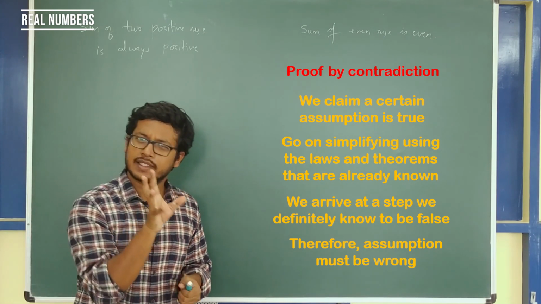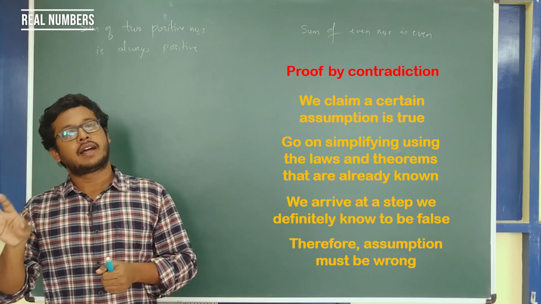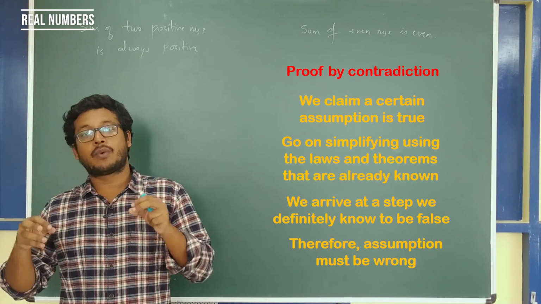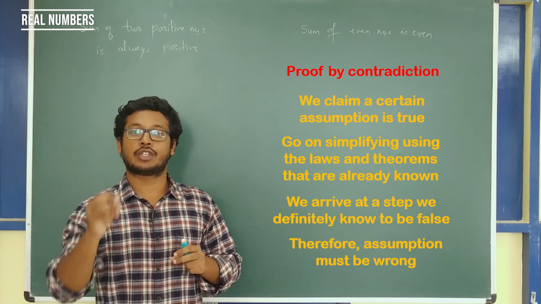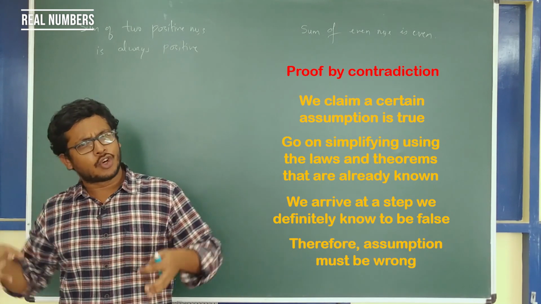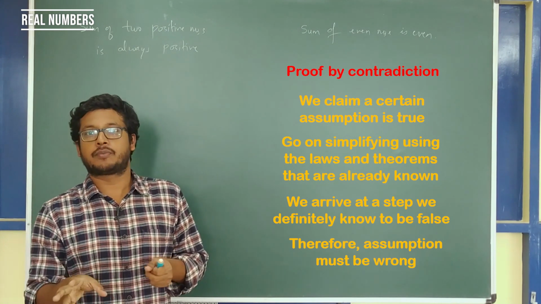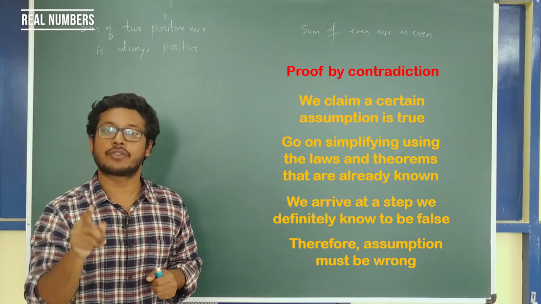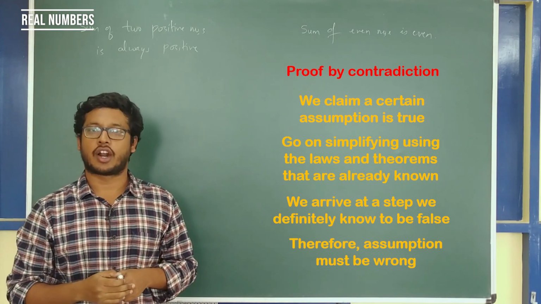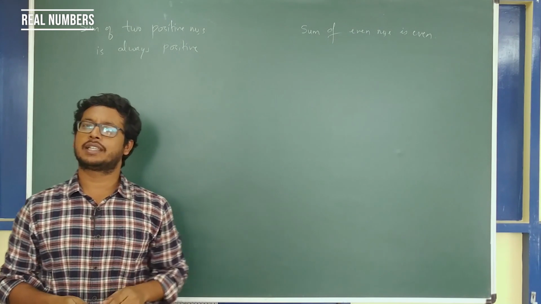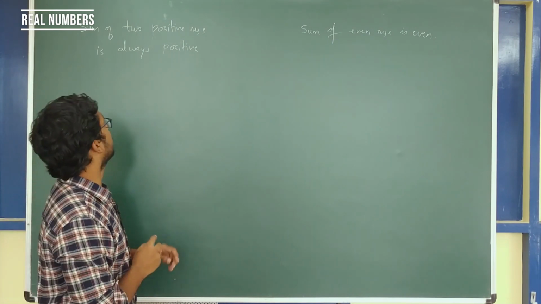We start with an assumption, and we finally come up to a step where we definitely know that it is wrong. So when we know that it is definitely wrong, what actually is wrong in this way of proving is the assumption that you started off with. We will see this. Let's see these two simple problems. You will appreciate proof by contradiction by seeing these two properties.